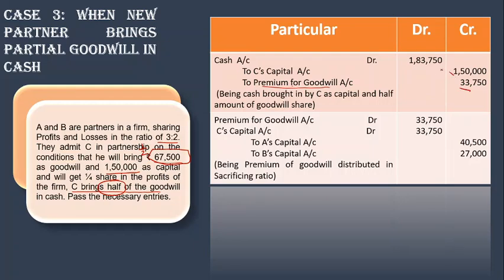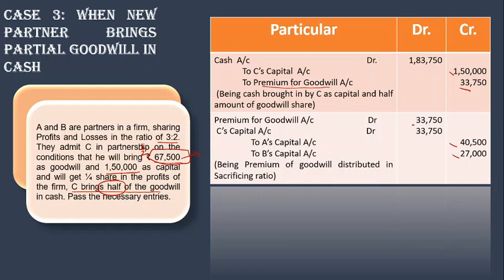So this is the total cash he is bringing. But the second entry, which by default we have to pass: the total share will be distributed to the partners in their sacrificing ratio. So we have to distribute 67,500 to the sacrificing partners.